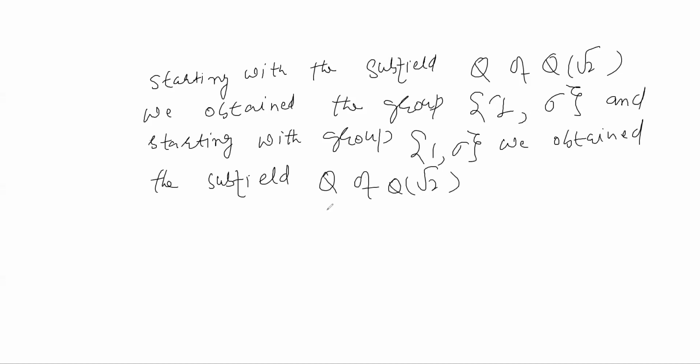So this is all about Galois theory. You are associating groups to fields. Starting with fields you are getting groups, and starting with groups, which are actually groups of permutations of the roots of some polynomial, you obtain the subfield as the fixed field of this group 1 comma sigma. So there is a duality between the two. What is the duality you are seeing here?